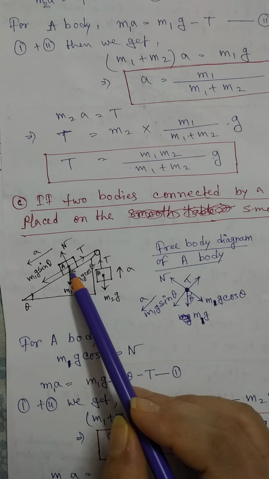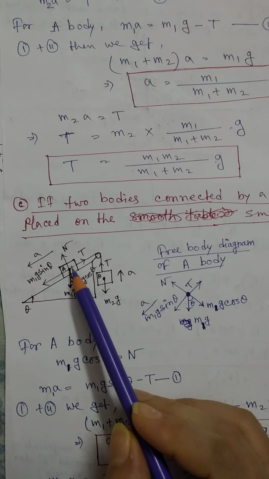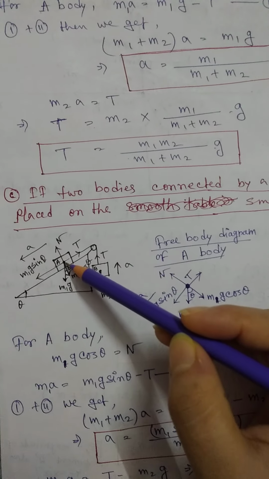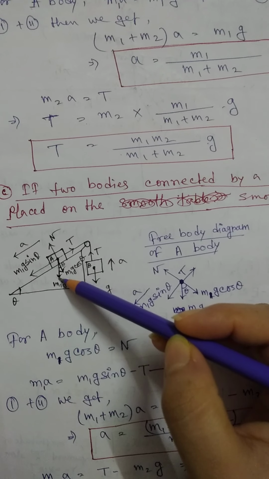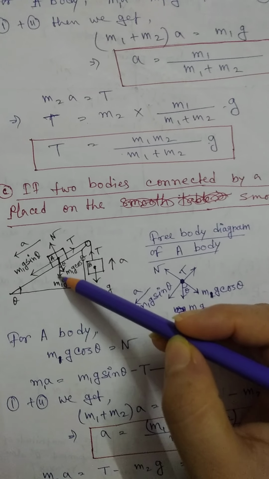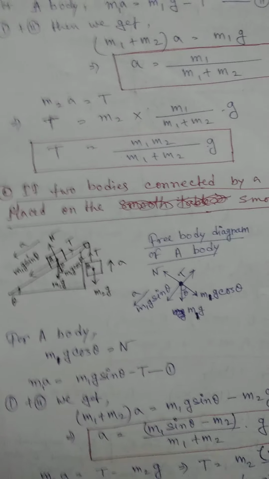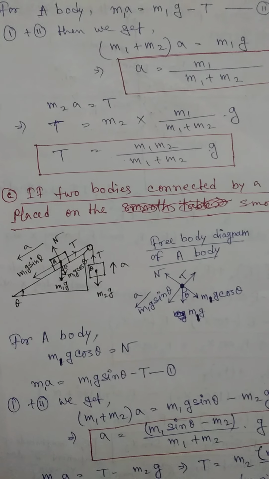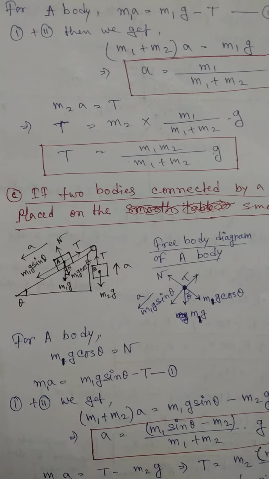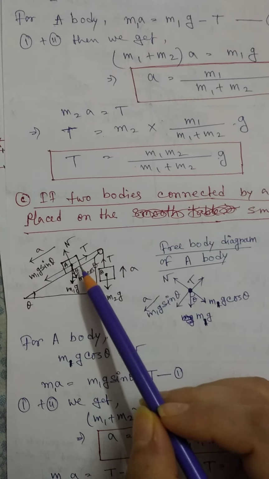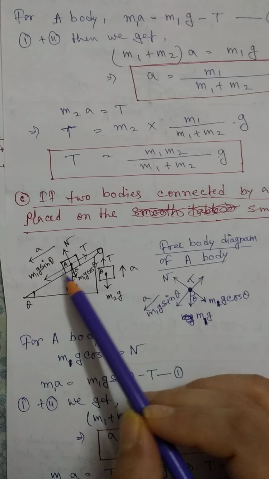So now I am showing all the forces which are acting on this body A. Just look here, the gravitational force always acts vertically downward. If this force acts vertically downward, then this force has two components.